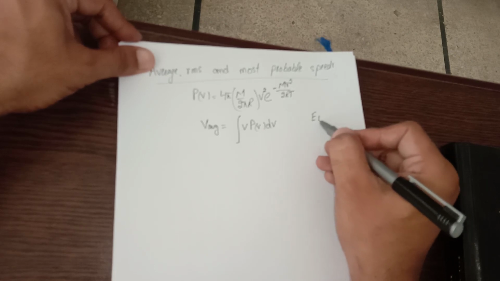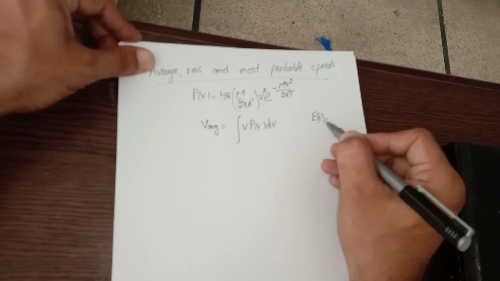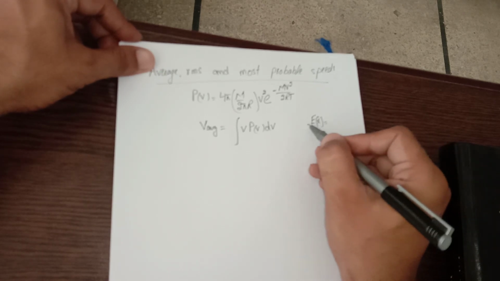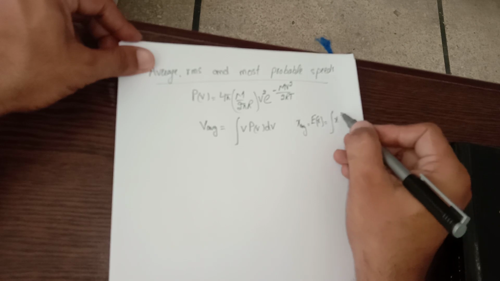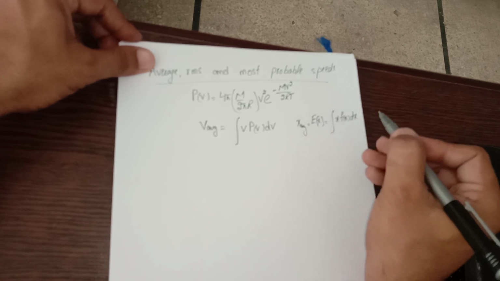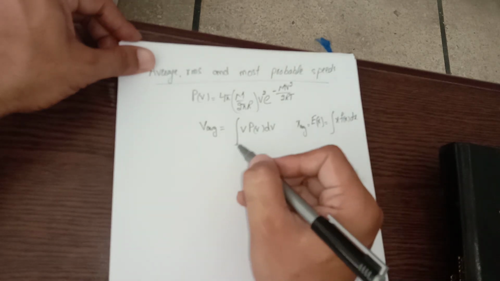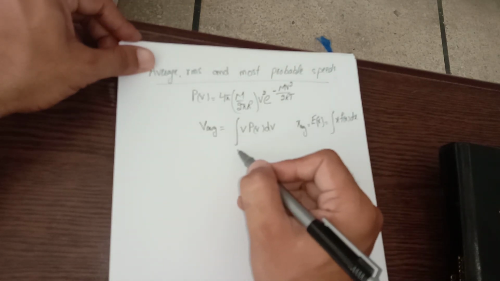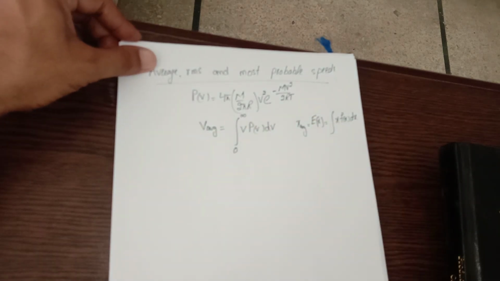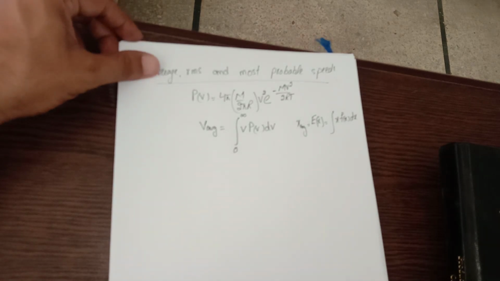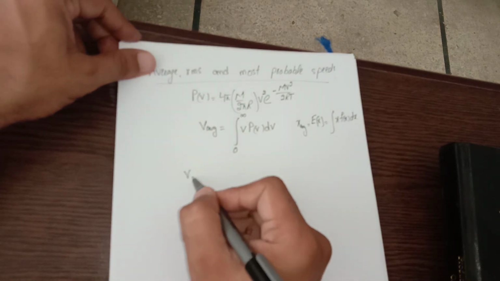Expected value and average are the same; the general formula is: expected value of x, or x average, equals random variable times its distribution, integrated over dx over the limits. Since the distribution is from 0 to infinity, I would take it like this. This would give me my average speed. Now I know this P of V, I would substitute its value.